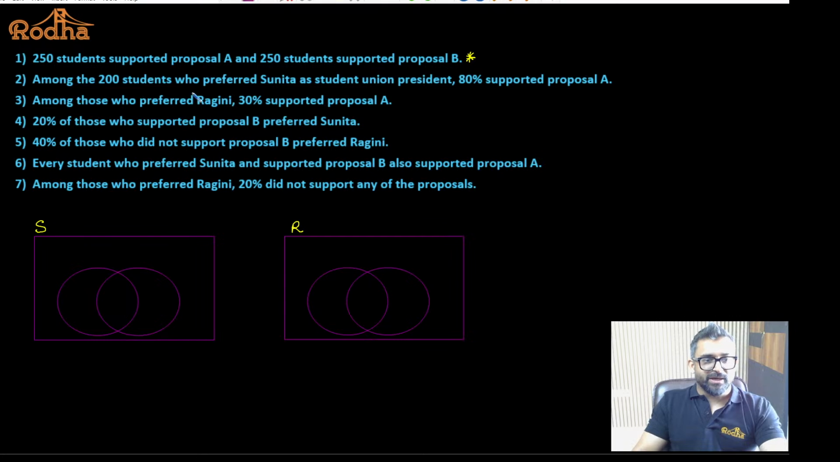Among the 200 students who preferred Sunita, that means 200 students are preferring Sunita for the student president position. That means 300 will prefer who? Ragini. And A proposal and B proposal, A proposal and B proposal.